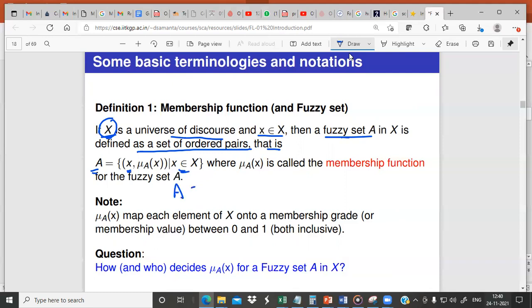A is equal to {(x, mu_A(x))}, such that x belongs to X. Where x is coming from this set X, and mu_A(x) is nothing but the membership function, or the membership value of x. So mu_A(x) maps each element of X onto the membership grade, and this membership grade will take a value between 0 and 1.